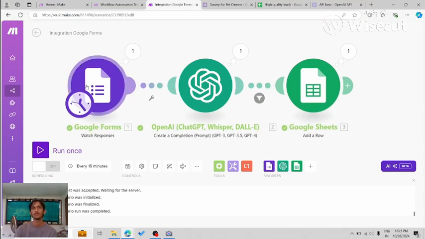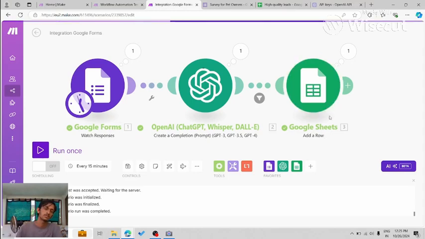So now when a new response comes, the Google Form will get a response and send it to OpenAI to check if it's a potential client or not. If it is, it will use the Google Sheets module to add a row in the Google Sheet, and if it is not, it will not do anything to the Google Sheet. So I'm going to fill two forms, one which is qualified to be a potential client, and one which is not qualified, and we'll see if the scenario works. So let me go ahead and do that.